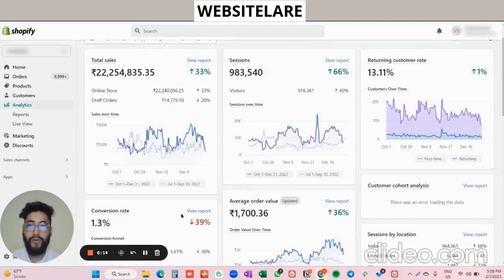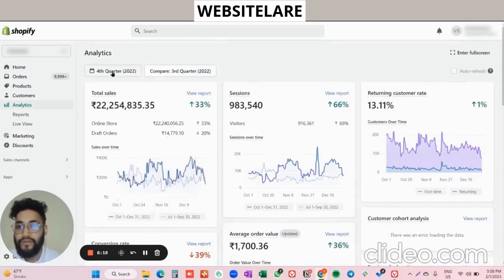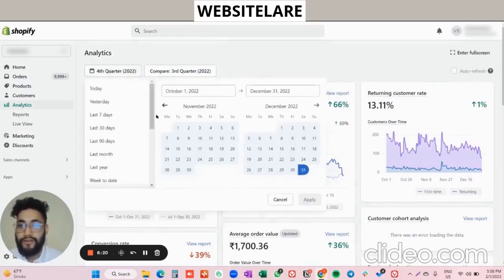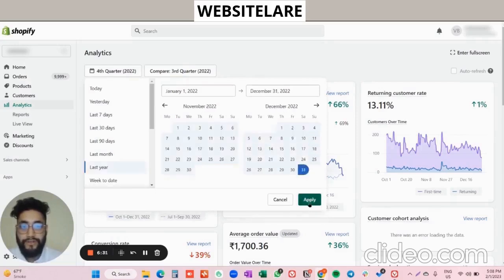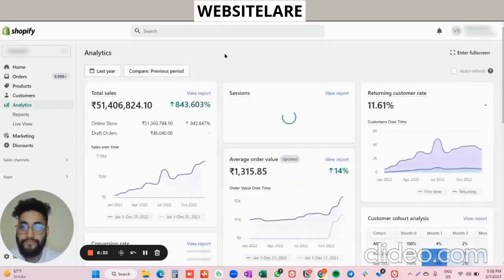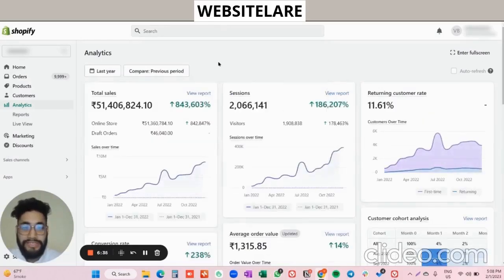So this is the whole picture of this particular store, whatever we have achieved. This was the quarter on quarter result. Let me show you the last year result, which is from January, and now we have to select December 31st. As you can see, the numbers are completely huge. 5 crores of sales we have done, 5 crore 14 lakh 6,824 rupees of sales that we have done.